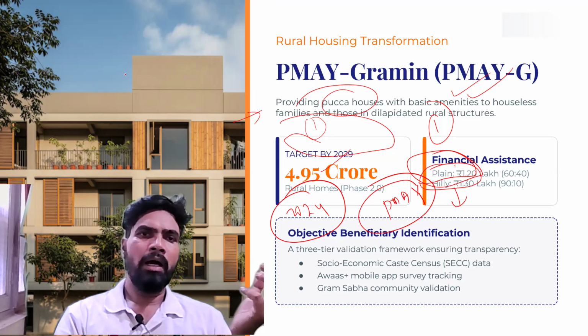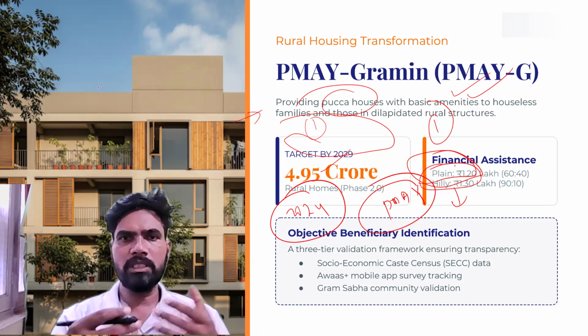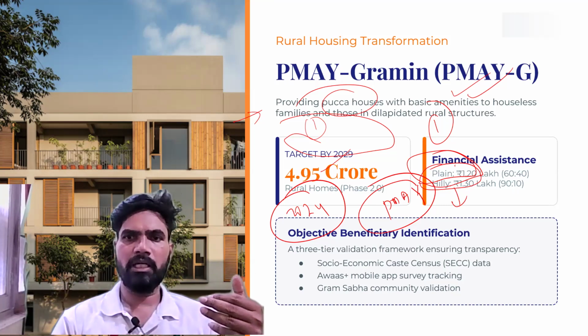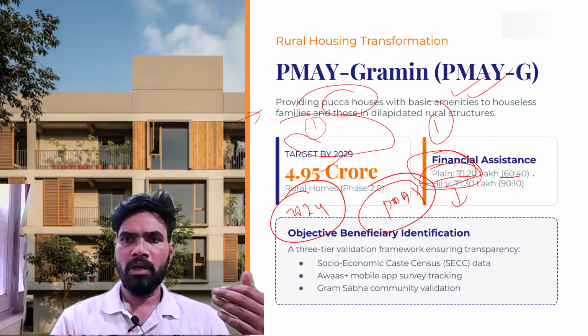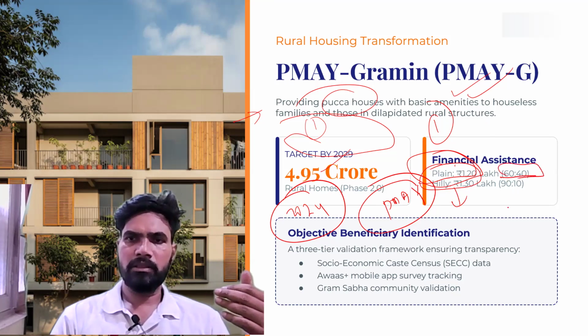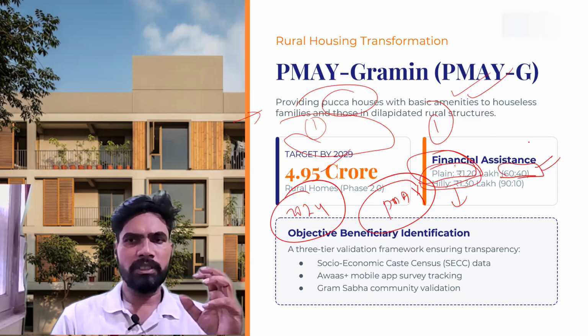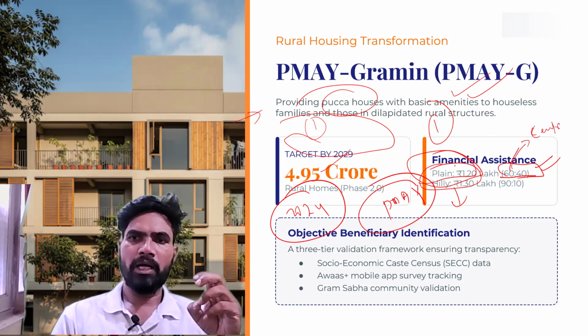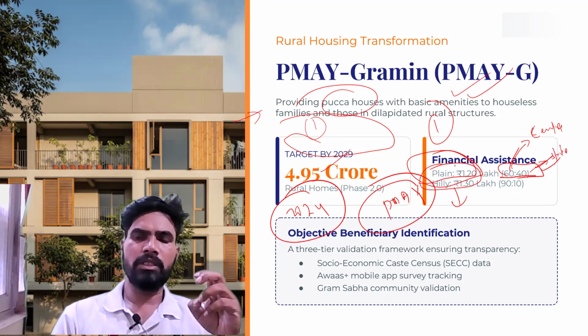And how is the share of finances between the Center and state for this scheme? For normal states, the ratio of sharing of the scheme expenditure between the Center and states is 60 to 40, meaning 60% will be borne by the Center and 40% by the respective state governments.